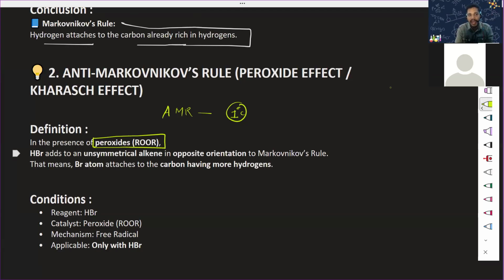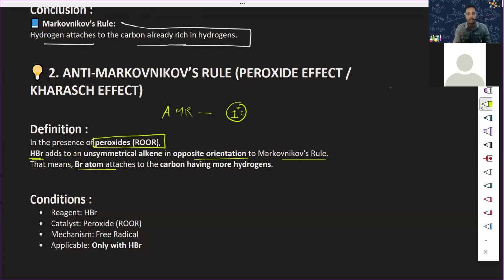Only HBr will follow this rule. Please pay attention. HBr adds to the unsymmetrical alkene in opposite orientation to the Markovnikov rule. That means the Br atom goes to the carbon where hydrogens are fewest.